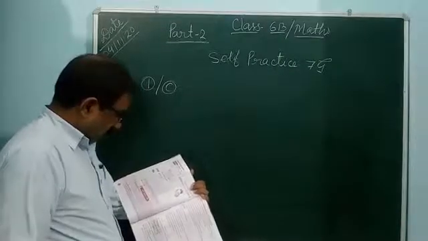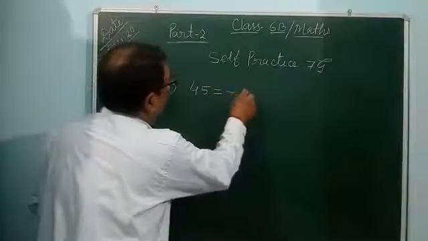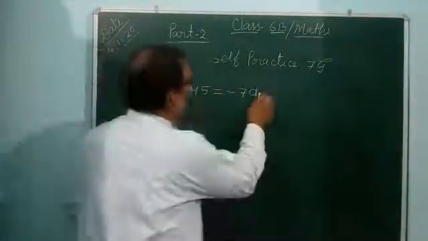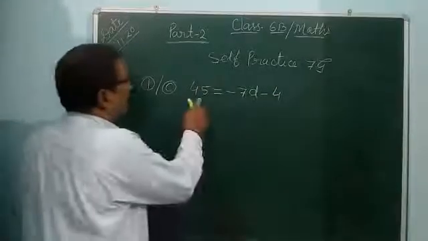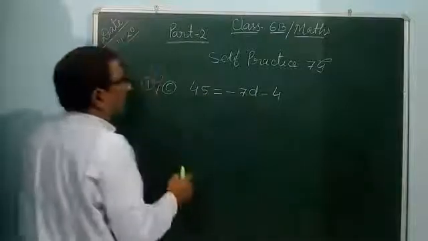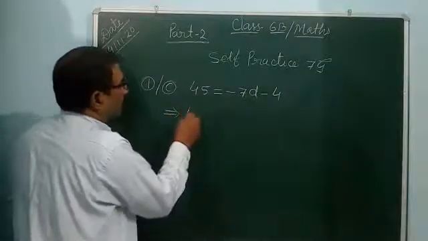45 is equal to minus 7D minus 4. You see, here is the number only and on the right side is the variable with the number. So 45 is there.